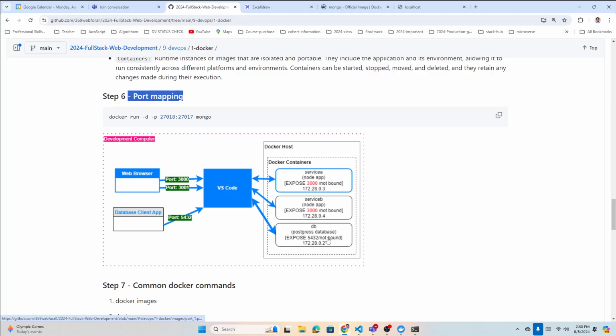So that is port mapping. So this is the local machine port, for example, and then this will be the container port, and then you're going to go there.